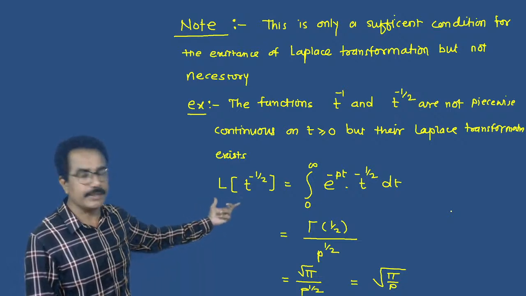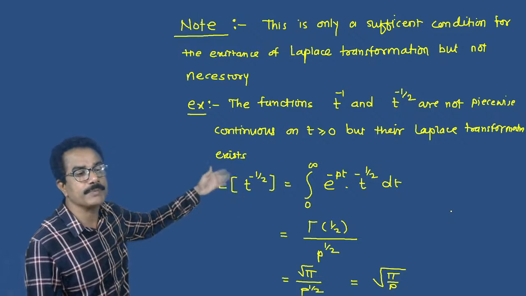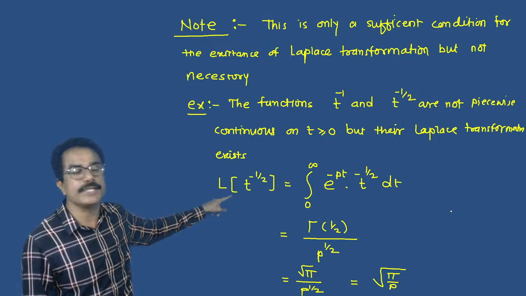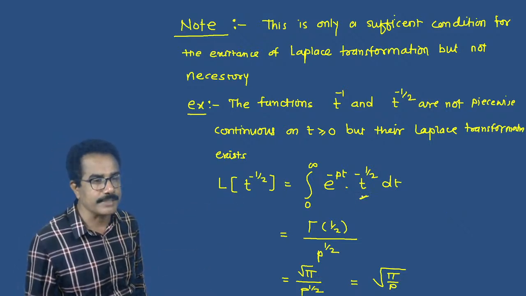According to the definition, integral from 0 to infinity e raised to minus pt into f of t dt. F of t is here t raised to -1 by 2. So replace this value t raised to -1 by 2.